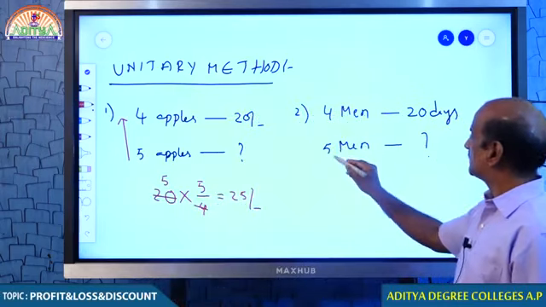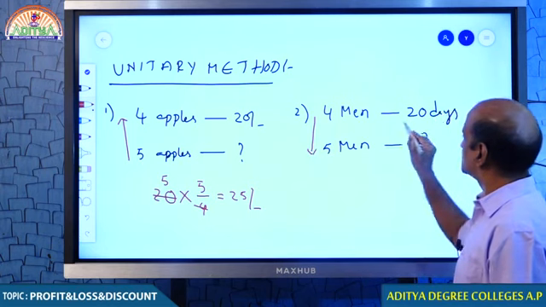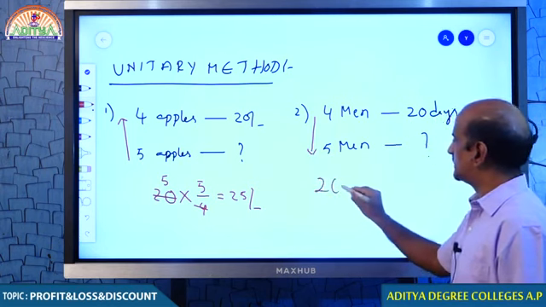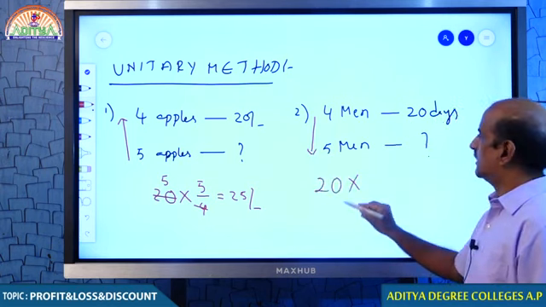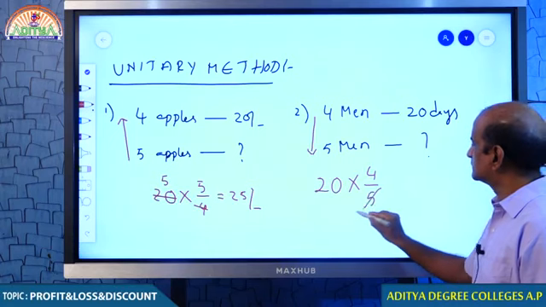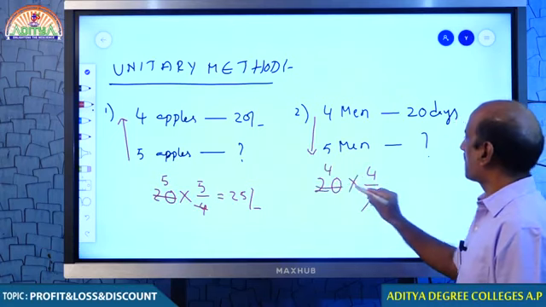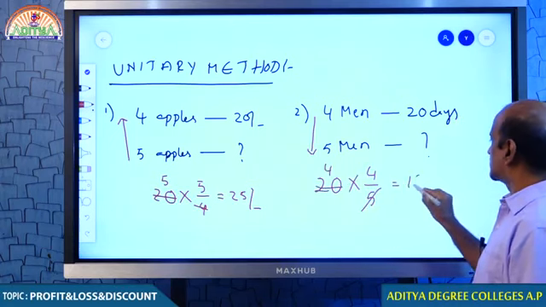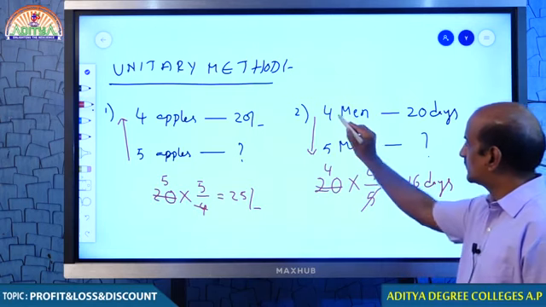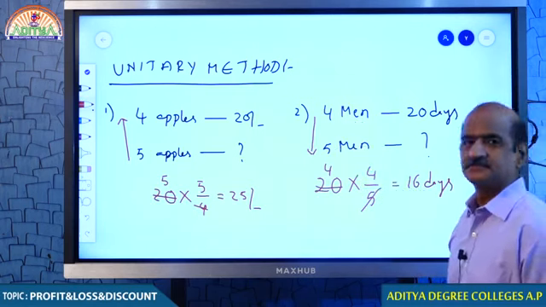When more men are working, obviously they will be able to complete the work in less than 20 days, which means the value 20 should be reduced. How to reduce the value of 20? Less by more. I think you understand this. Therefore, your answer is 16 days. You get it, ma'am? Less by more, 4, 5.